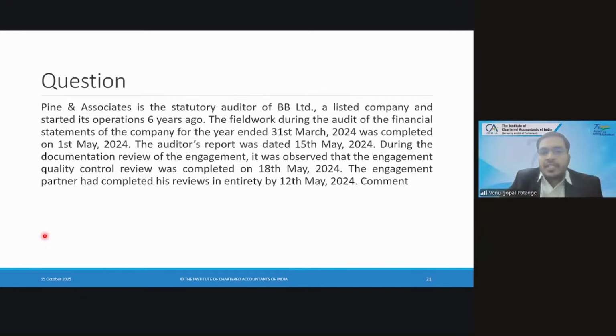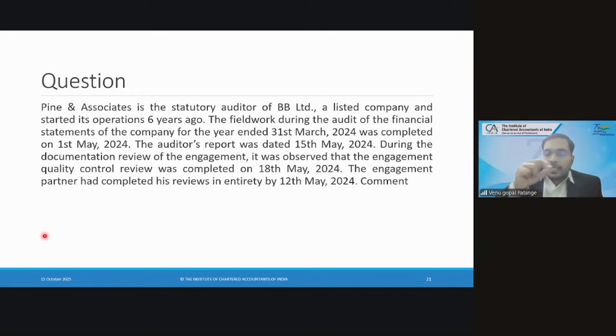Pine and Associates is the statutory auditor of BV Limited, a listed company that started its operations 6 years ago. The fieldwork during the audit of financial statements of the company for the year ended 31st March 24 was completed on 1st May. The report was dated 15th May. During the documentation review of the engagement, it was observed that the engagement quality control review was completed on 18th May. The engagement partner had completed his reviews entirely by 12th May.